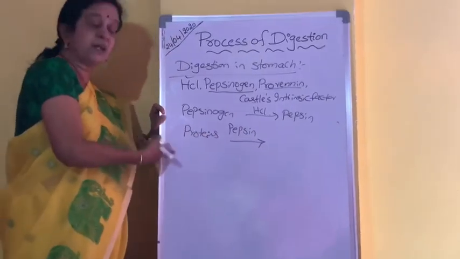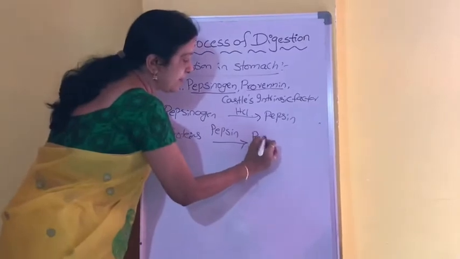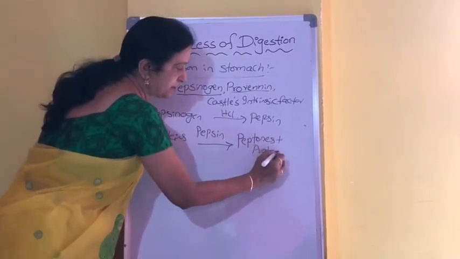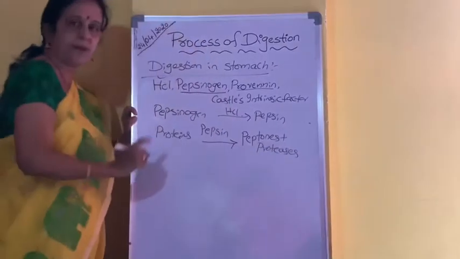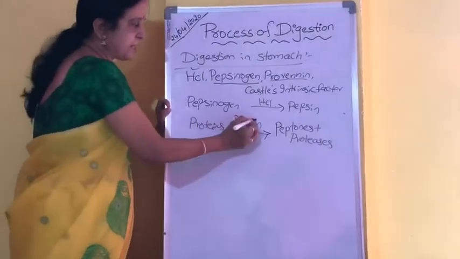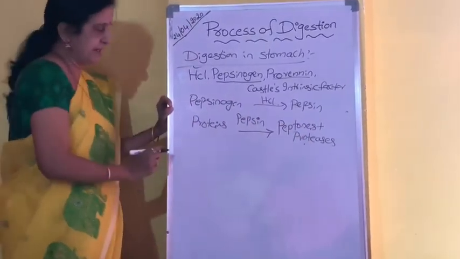In the acidic medium, it acts on the protein and converts it into peptones and proteases. Proteins are converted into peptones and proteases by the pepsin enzyme.